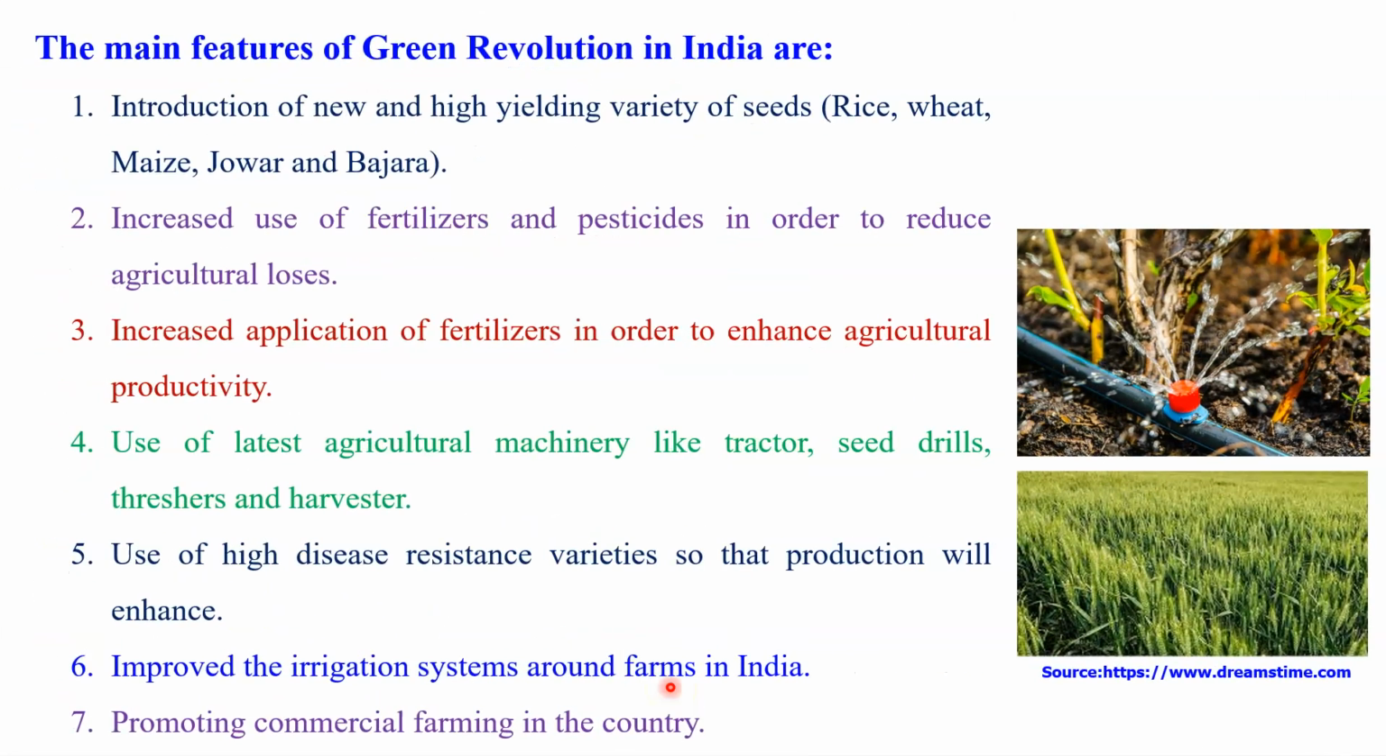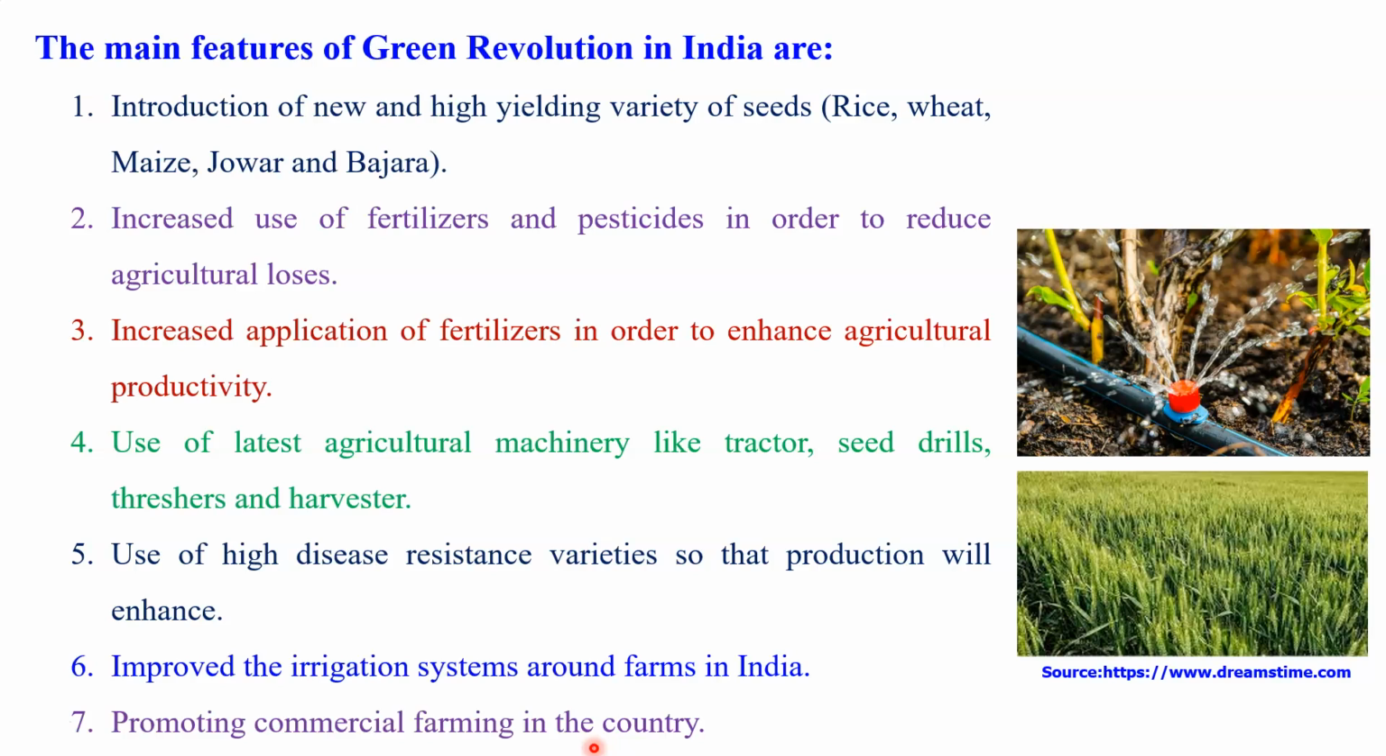Dear student, another very important feature that was part of the Green Revolution implemented in India was promoting commercial farming in the country. So dear student, this is another really important feature. You know that before 1960, for most of the operations, the farmer's main aim was only to fulfill the needs of the household. There was no commercial attitude behind agriculture.